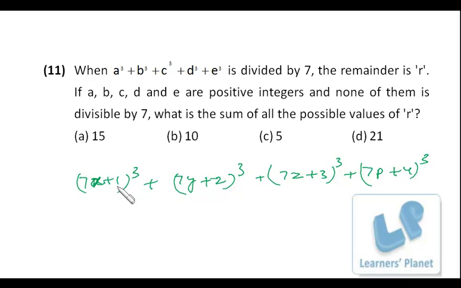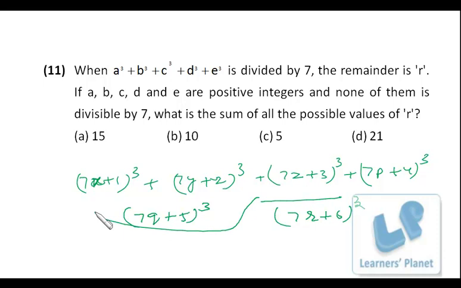That means the number should be in the format of 7x plus 1, 7x plus 2, 7x plus 3, 7x plus 4, right? Multiple of 7 plus 1, 2, 3, 4, 5, 6. We have one more choice, that is 7r plus 6 whole cube, but since we have 5 numbers, I am just taking these 5.